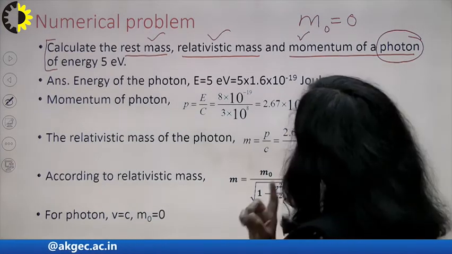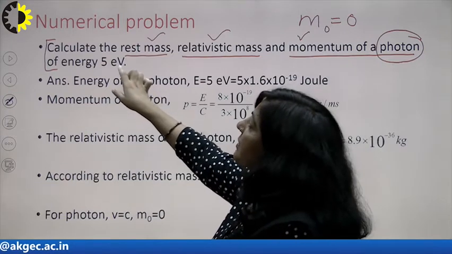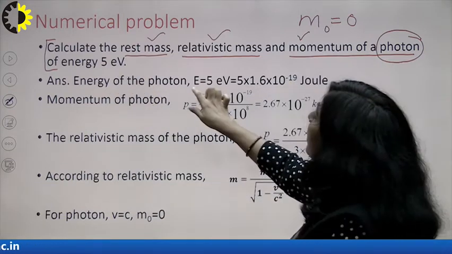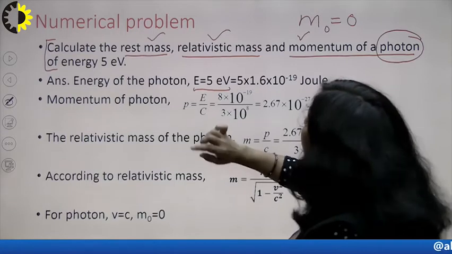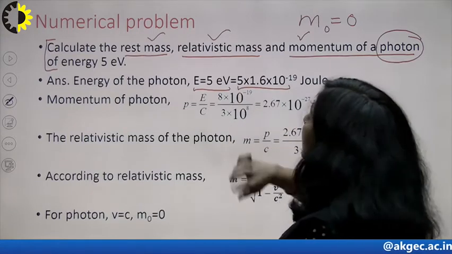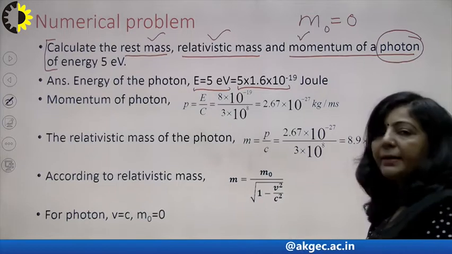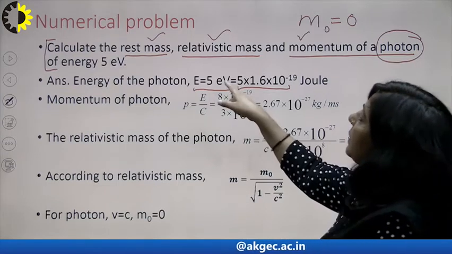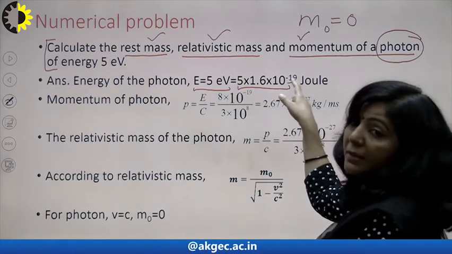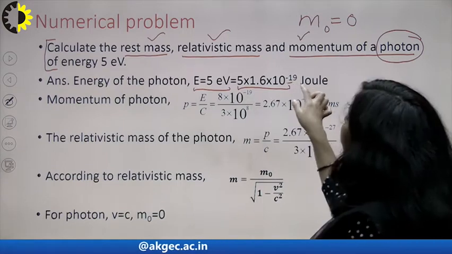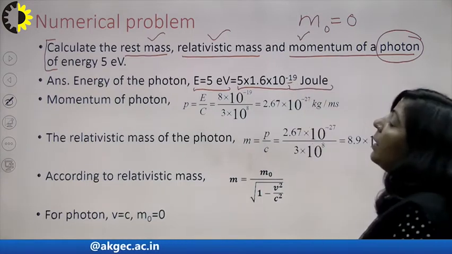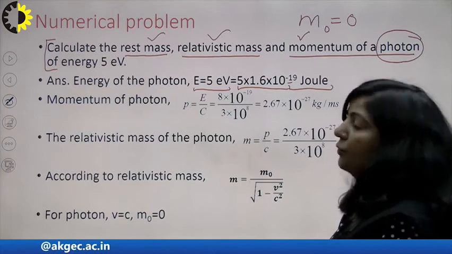And what is given? Energy of the particle is given. Energy is 5 electron volt. If it is 5 electron volt, you can convert it into joule just by multiplying with 1.6 into 10 raised to power minus 19, because it will be 1.6 into 10 raised to power minus 19 coulomb volt, which is joule here. So this is the total energy of the photon.